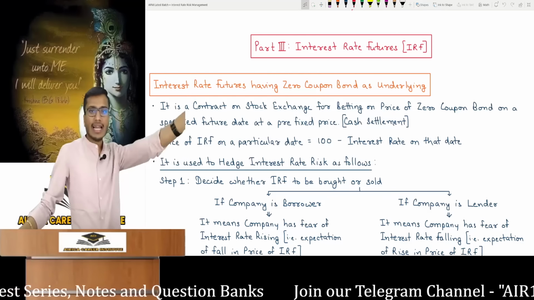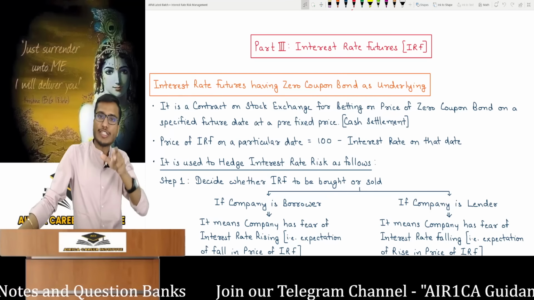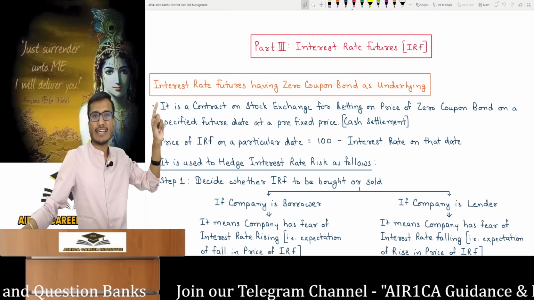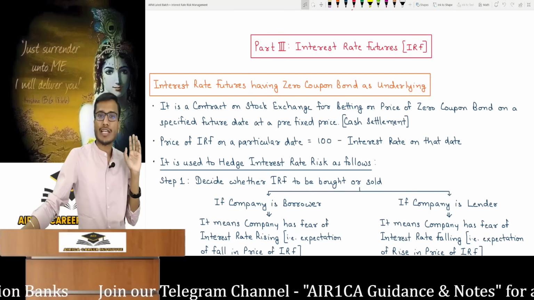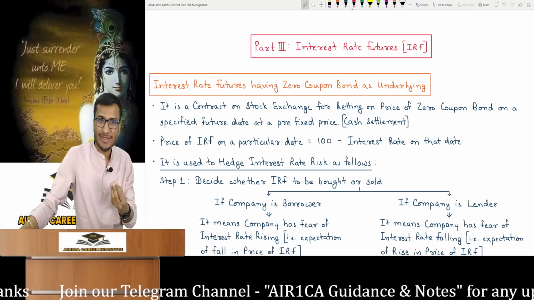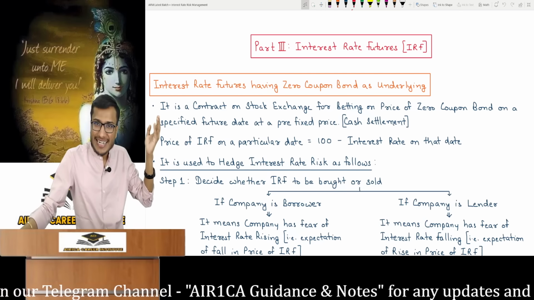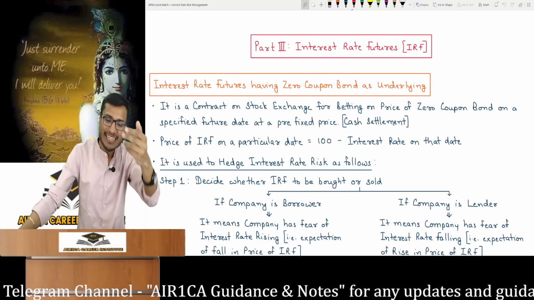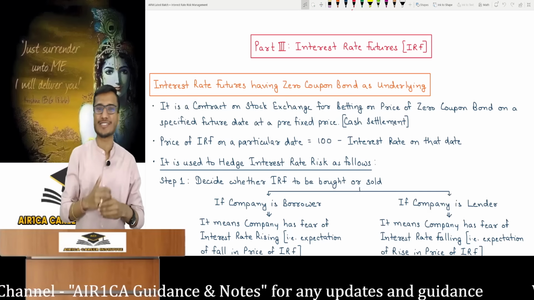Now look, underlying assets are bonds with two types. Zero coupon bonds or bonds that have a coupon. We discuss interest rate futures where the underlying is a zero coupon bond. How are calculations done? Firstly, it's very easy talking from an exam point of view. This means you are betting on the price of a zero coupon bond. So it is a contract on stock exchange for betting on the price of a zero coupon bond on a specified future date at a prefixed price.